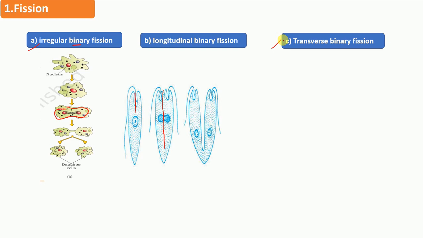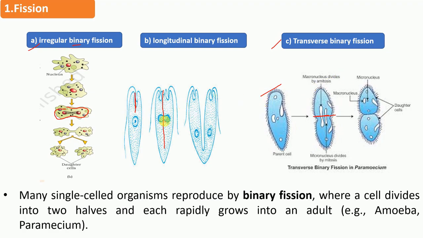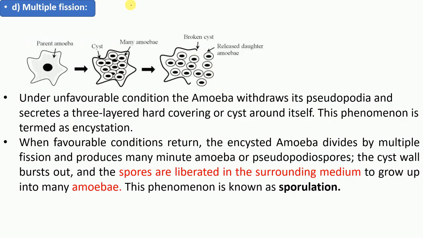And the third type is transverse binary fission. You can see here in a paramecium, it is dividing in this transverse direction. That's the reason it is known as transverse binary fission. And the fourth type is multiple fission.